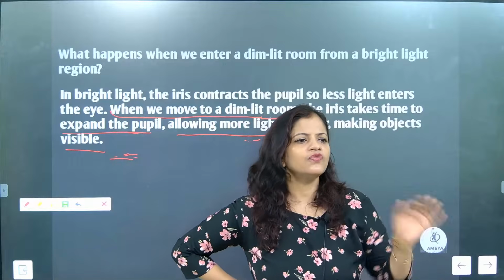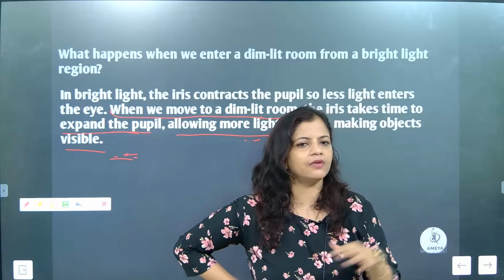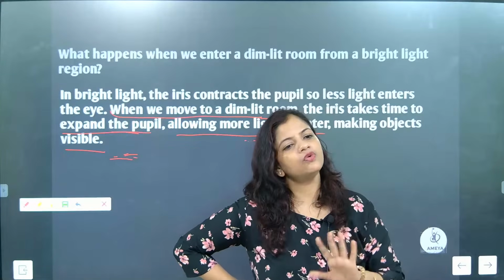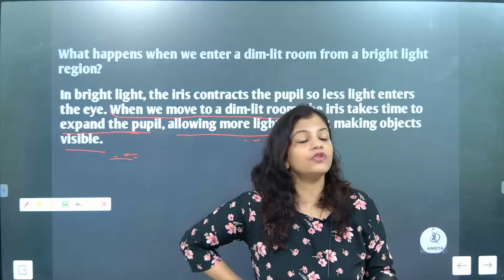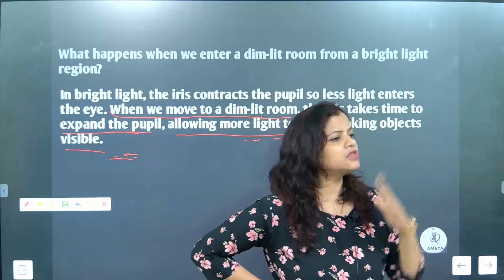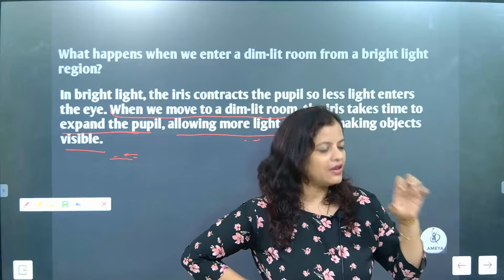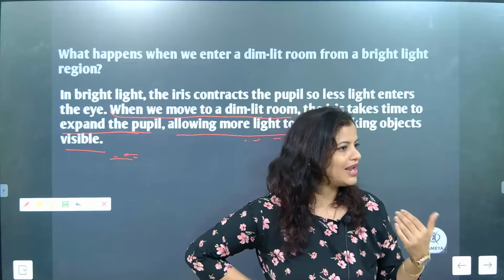Understood or not? So you were studying at night. Suddenly what happened? Your bulb was on. Your father came and switched it off. Now you are in a dark room. Suddenly when you wake up, what will you be able to do? Nothing. Understood? Because the iris will be taking time to expand the pupil. And when the pupil is expanded, then more light will come.